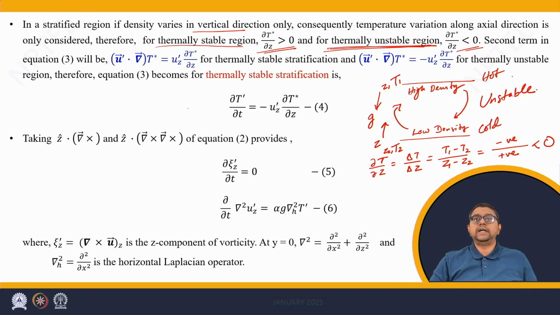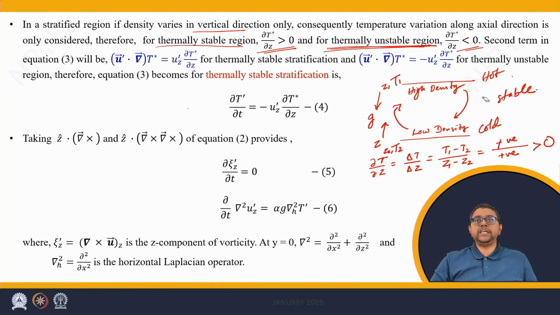This ensures that delta T becomes positive and del T by del Z becomes positive.